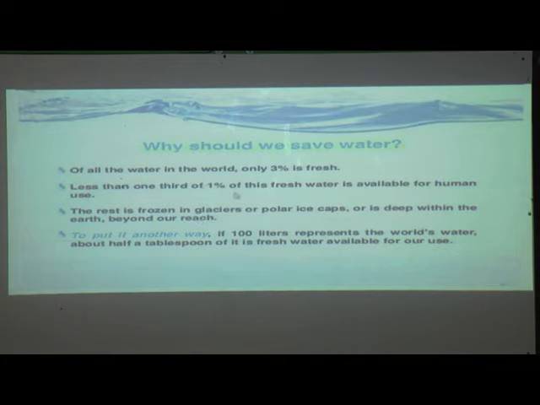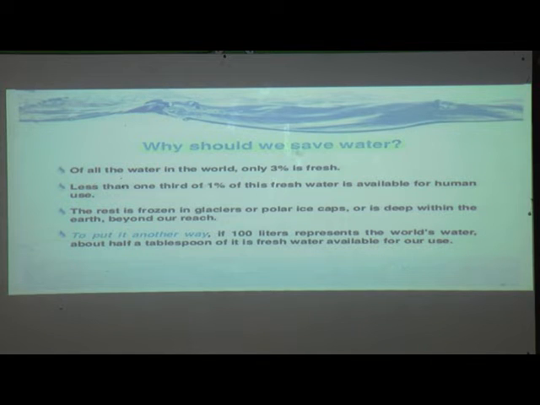It means a very small amount of water is available for human beings to use, not only for drinking but also for other purposes. So the rest is frozen in glaciers or polar ice caps, or is deep within the earth beyond our reach. To put it another way, if 100 liters represents the world's water, about half a tablespoon of it is fresh water available for our use.